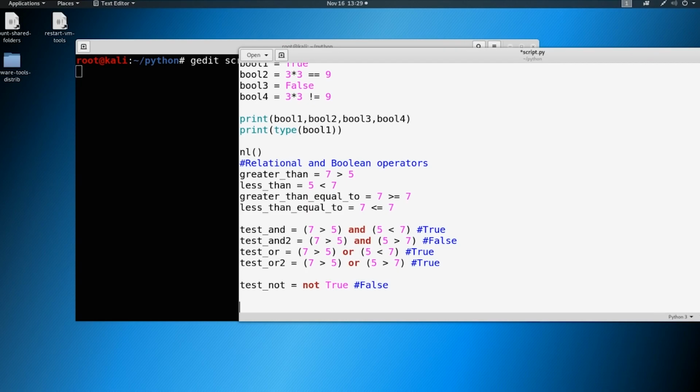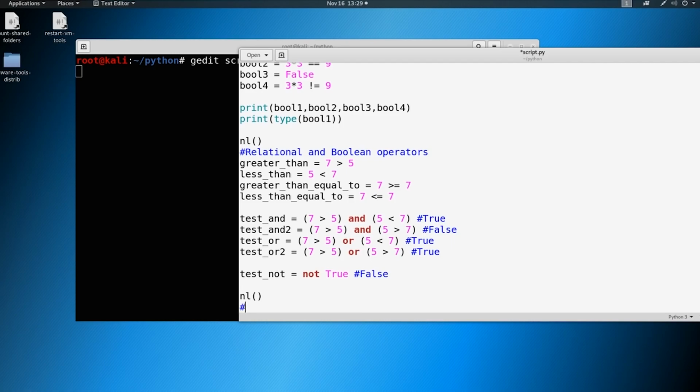We can take these conditional statements and we can run if else. We could also run if, else if, and else, and build upon these. Now it'll all make sense when we start putting it together in our script here. So let's go ahead and just do that. Let's make a new line, and let's make a comment here that says conditional statements.